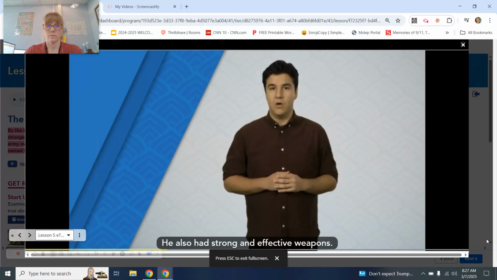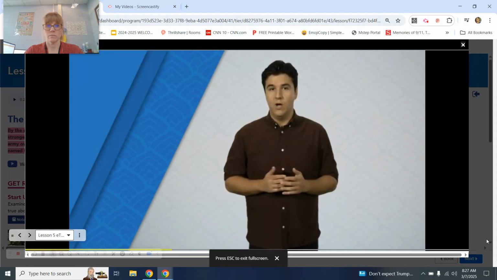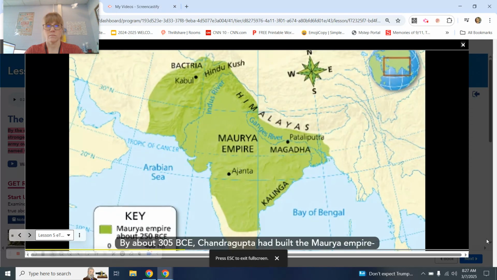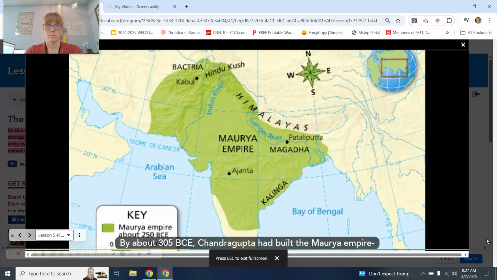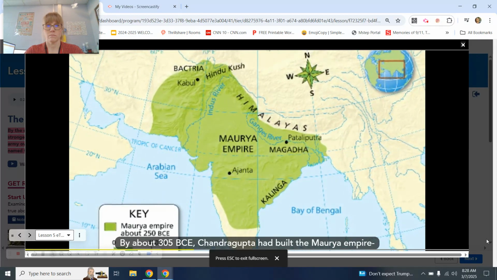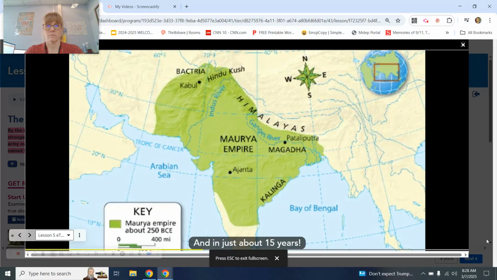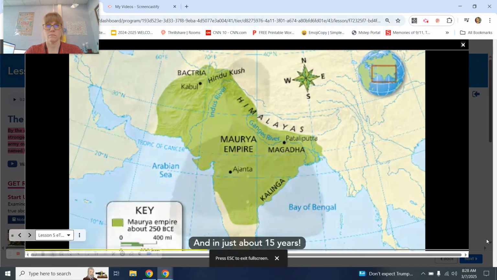He also had strong and effective weapons. One was the Indian bow, which was as tall as a man and could send an arrow to pierce an enemy's shield. By about 305 BCE, Chandragupta had built the Maurya Empire, the first to rule all of northern India, and in just about 15 years.